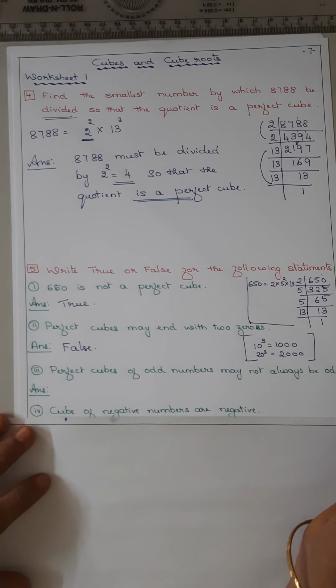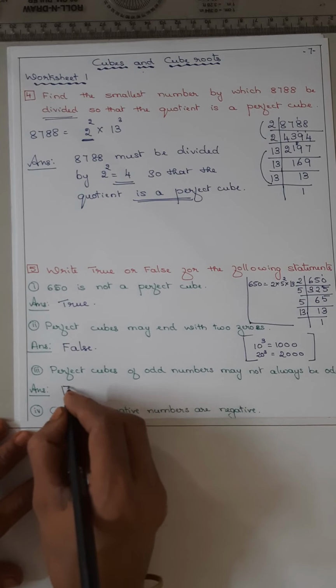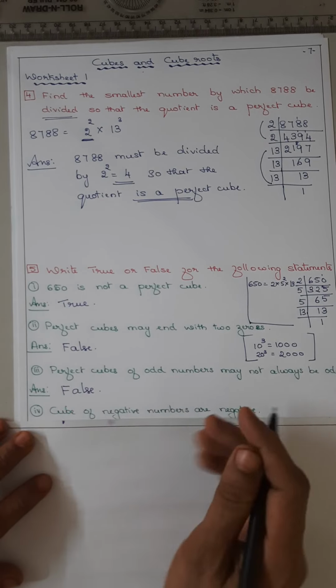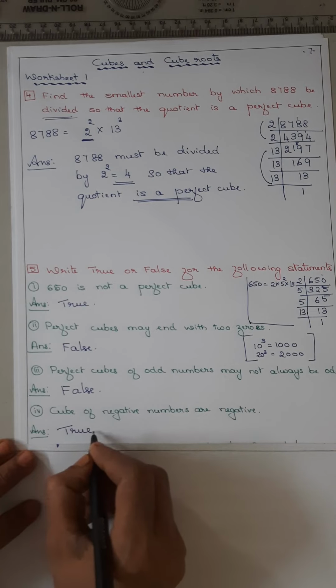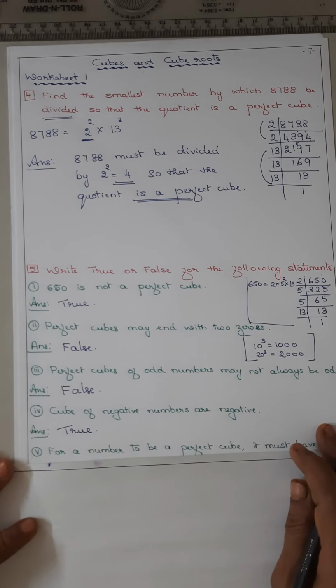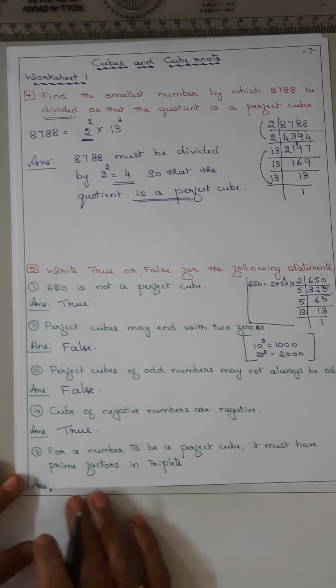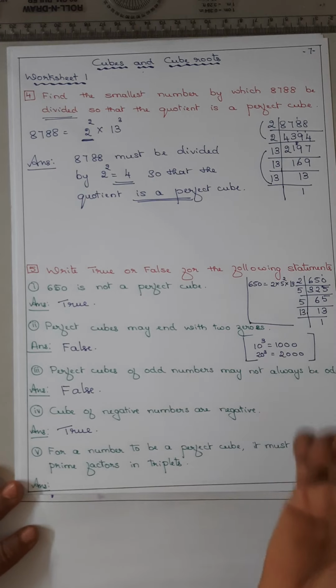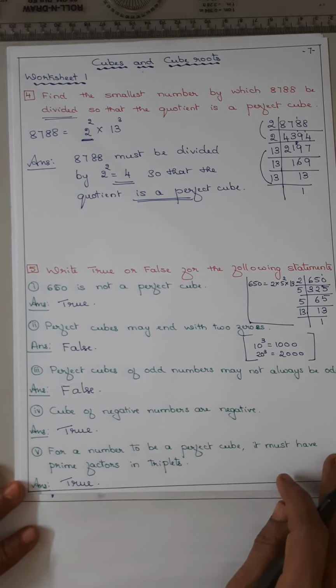Perfect cubes of odd numbers may not always be odd. They are always odd. So again the statement is false. Cube of negative numbers are negative. True. Always negative number cube, it is a negative. For a number to be a perfect cube, it must have the prime factors in triplets. Yes, we are grouping in triplets. So the answer is true. Isn't it?